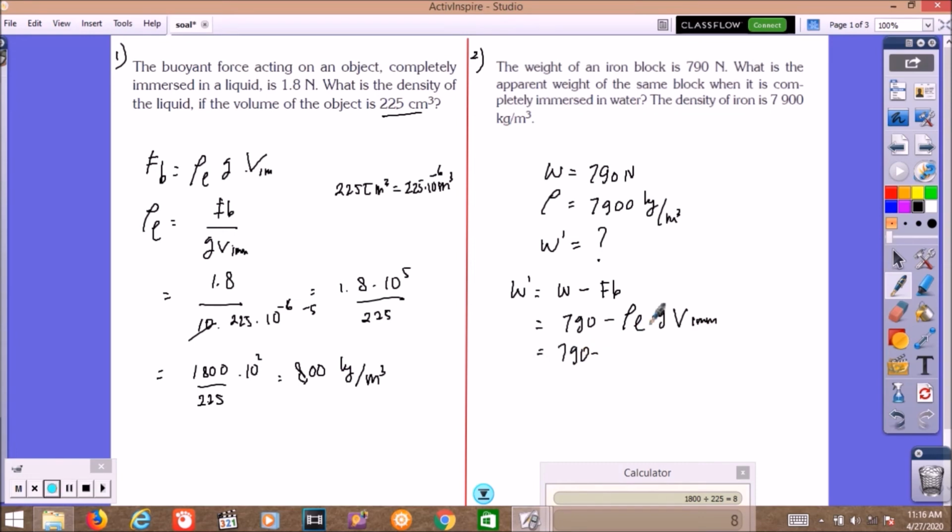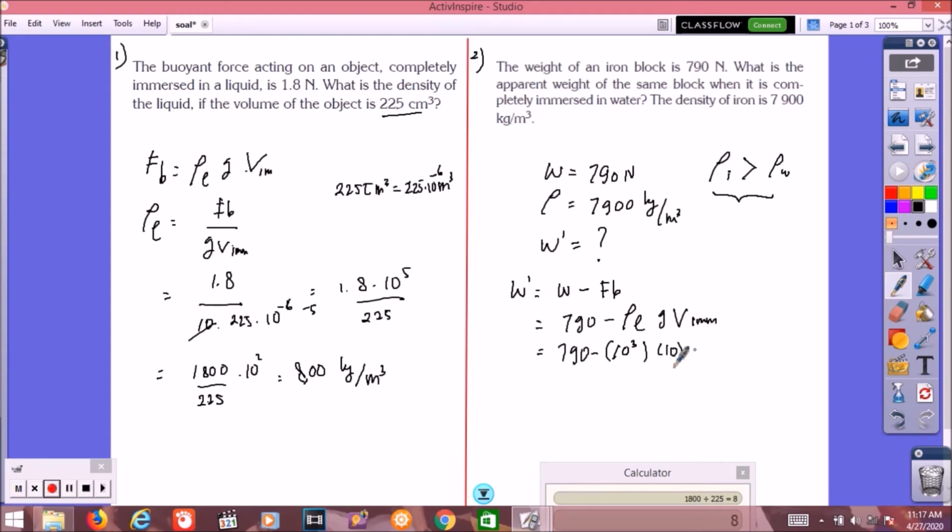790 minus rho liquid, not the density of iron, rho liquid. This one is water, 10 power 3, times 10. Okay, and then the volume immersed. Because the density of iron is greater than the density of water, this one is completely immersed in the water. Then you have to find the volume immersed.